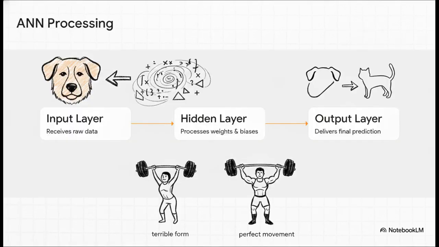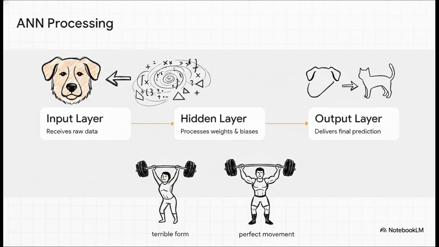So how does an ANN actually process a thought? It happens in 3 distinct steps. Step 1 is the input layer, which takes in the raw data, say a picture of a dog. Step 2 is the hidden layer. This is where the absolute magic happens. It uses complex math, weights, biases, and activation functions to process that data. Step 3 is the output layer, delivering the final prediction.